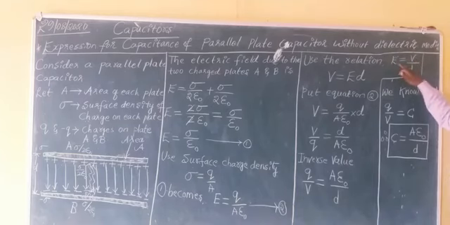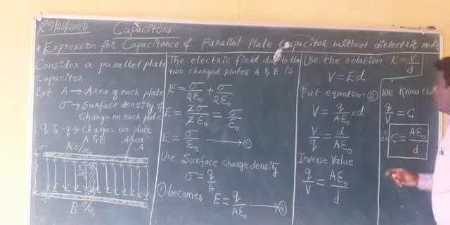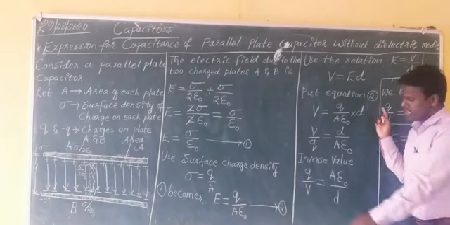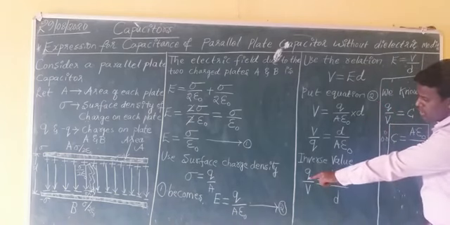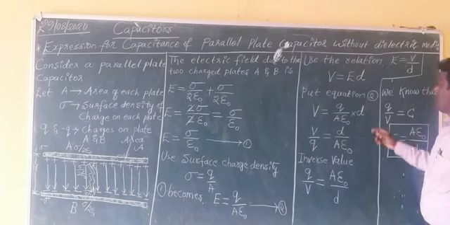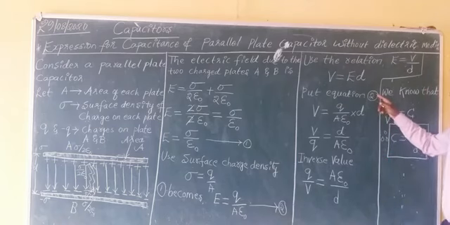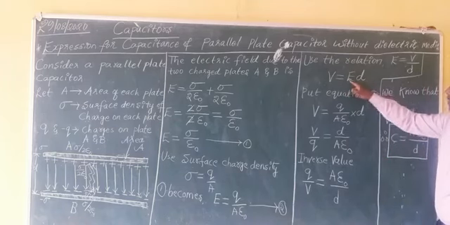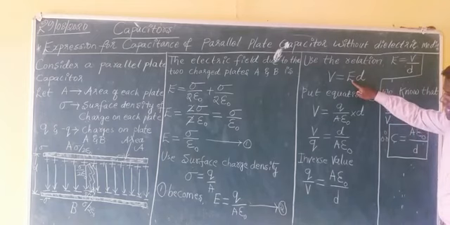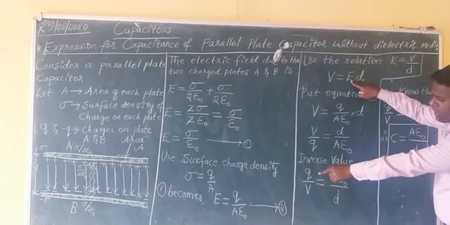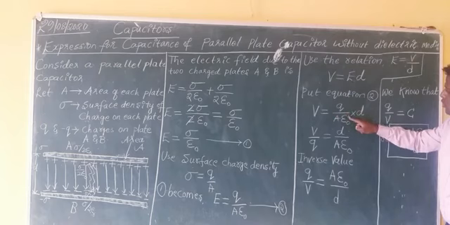You bring d to the LHS, it becomes multiplied with E, so V equals ED. Now put equation 2. Equation 2 is E equals Q by A epsilon naught. Now you put the value of equation number 2 in this equation V equals ED. So in place of E, what can you write now? Q by A epsilon naught. V equals Q by A epsilon naught into D.